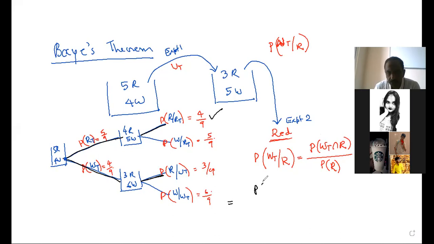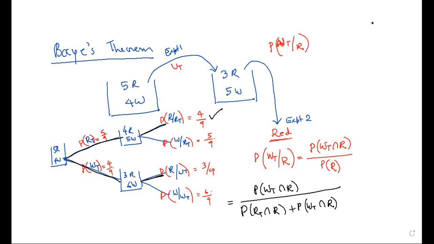So I'm going to write this as probability of WT intersection R divided by probability of R, which means all possibilities of getting red: red is transferred and then get red, plus white is transferred and then get red. That equals probability of white transferred times probability of red given white transferred, divided by probability of red transferred and then getting a red, plus probability of white transferred and then getting a red.